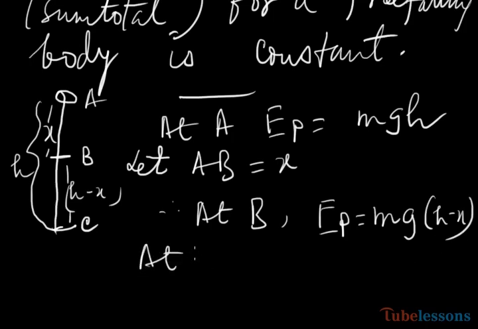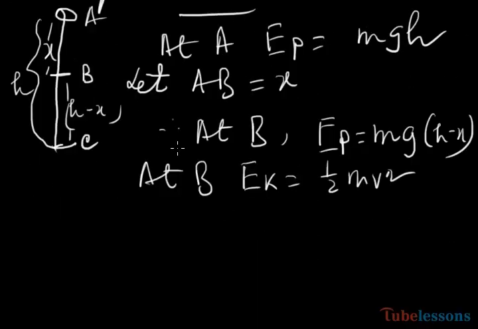At B, kinetic energy Ek equals half mv square. Now we know v square equals u square plus 2as.